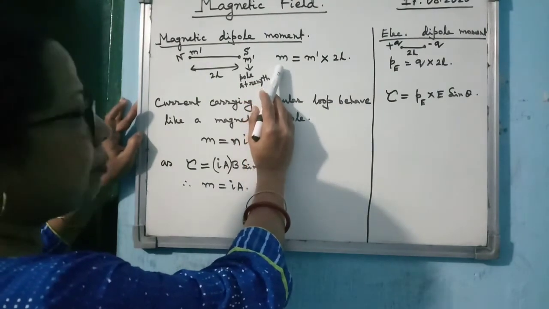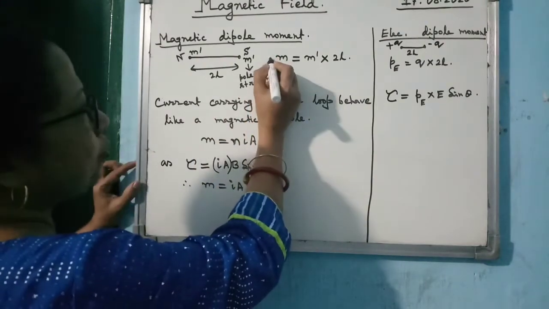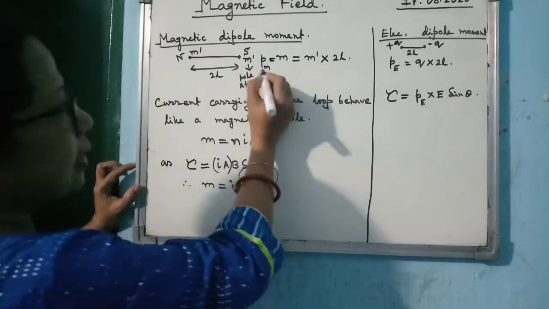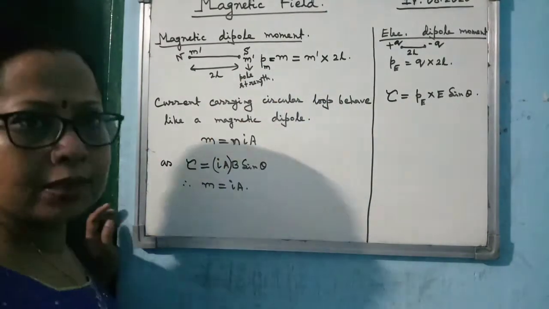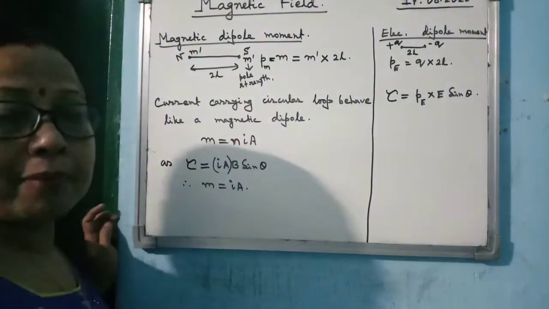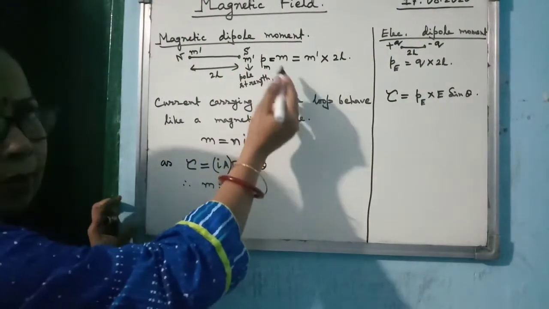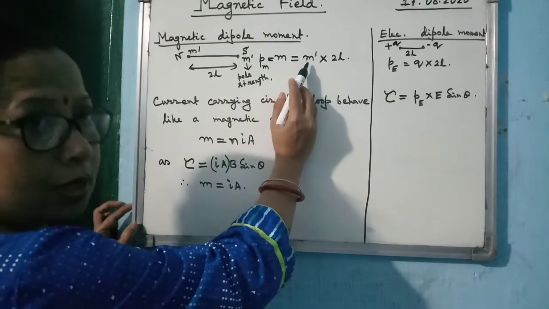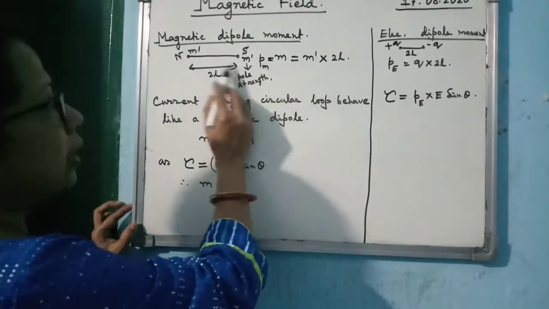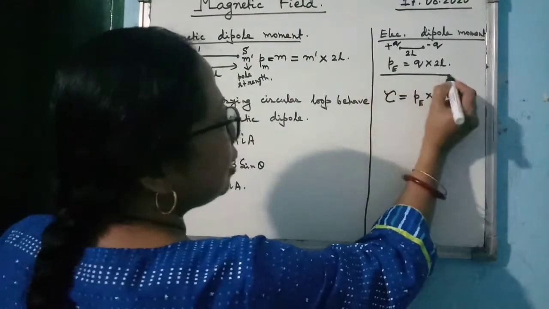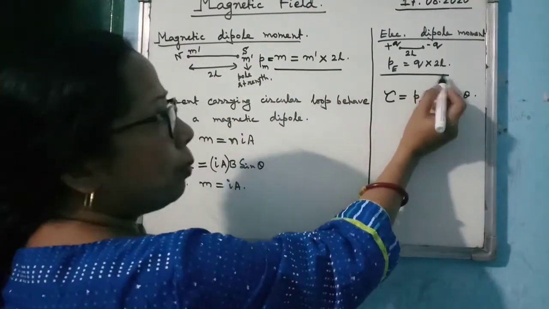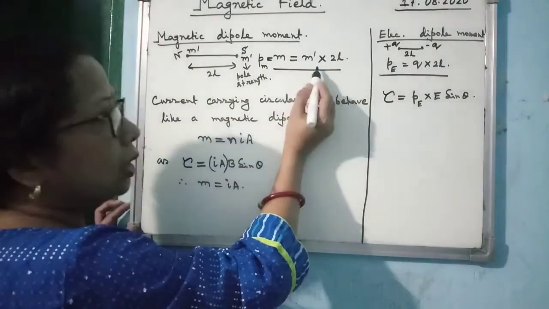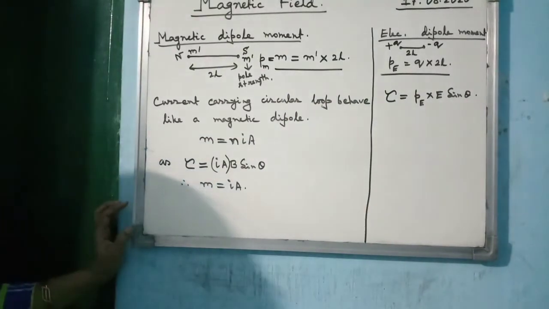It is denoted by M, or you may use PM also, because here we use PE for electric dipole moment. In some books they use this term also. P is the dipole moment and M for magnetic, or simply you can use M as in your book, so I have used M. And how can you define it? It is pole strength multiplied by the distance between the two poles. Just look at this expression and that expression. This is the electric dipole moment, the magnitude of one charge into 2l. In this case, pole strength into 2l is the magnetic dipole moment.